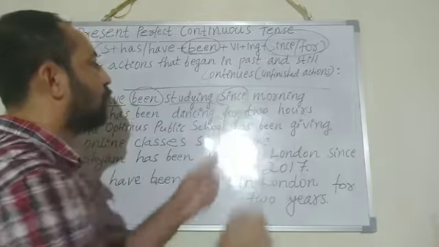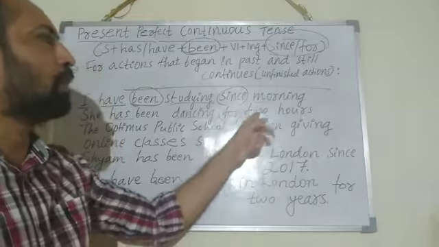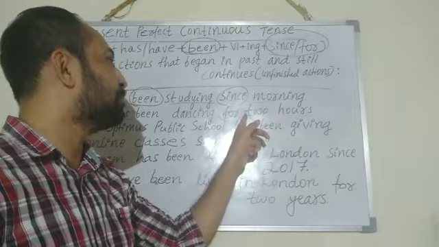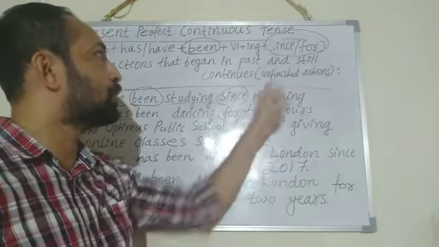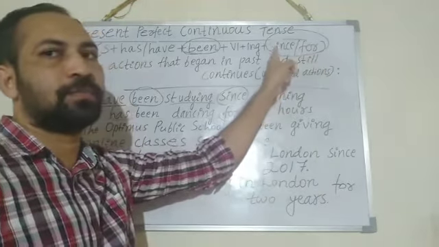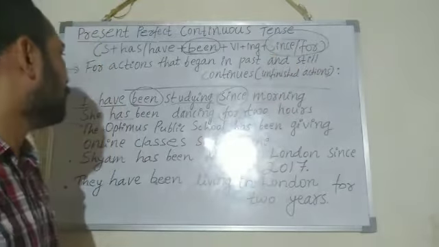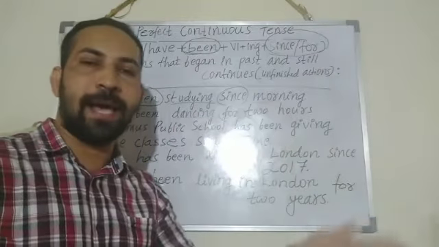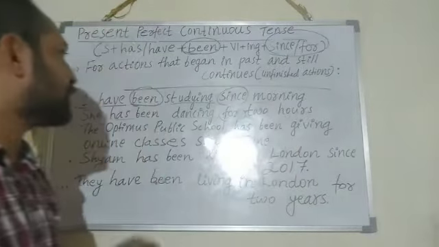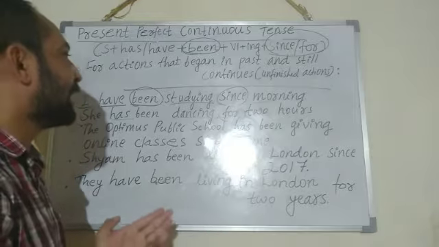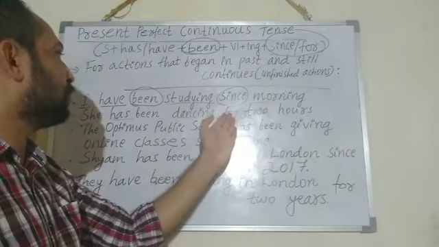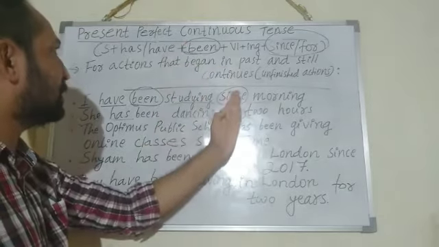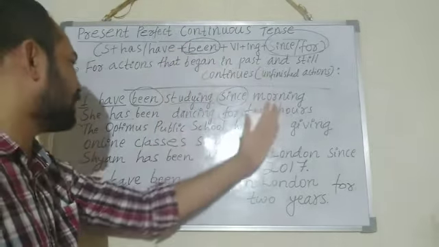Here I used for because 2 hours is duration of time. So in this case I should use for, not since. Understood? So she has been dancing for 2 hours. What about the action? Yes, the action was started and still now it is happening. So in this case I have to use present perfect continuous tense.